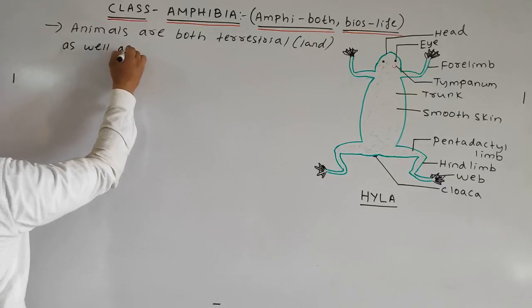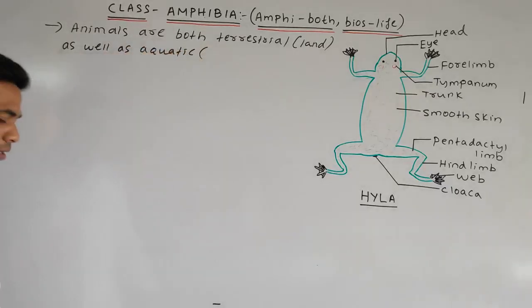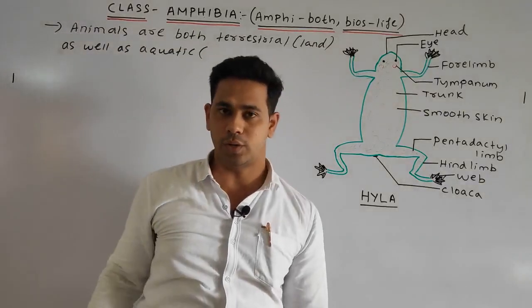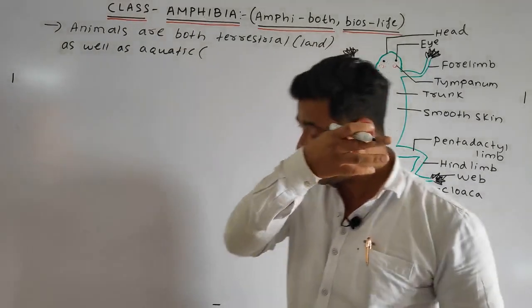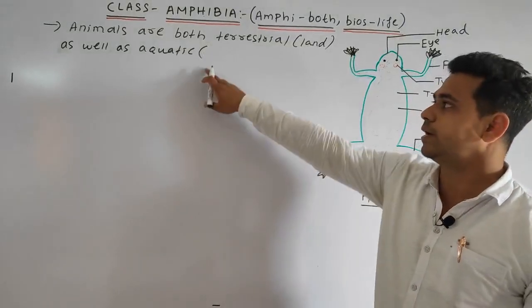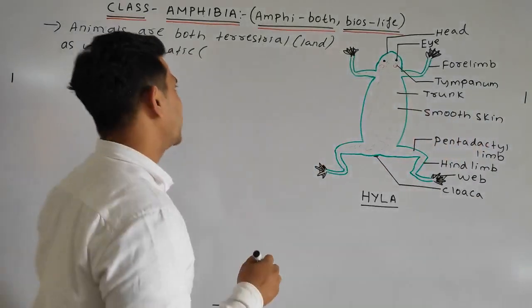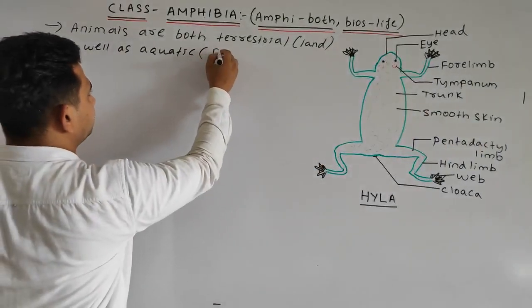And mostly aquatic means we are relating here to fresh water. Always remember, aquatic means fresh water, not marine water.